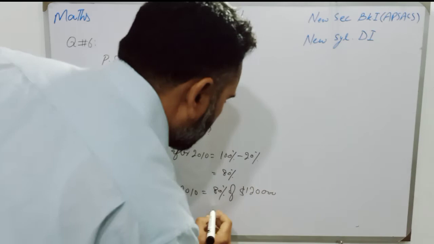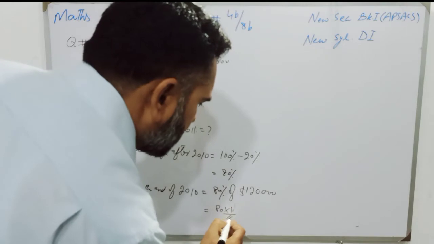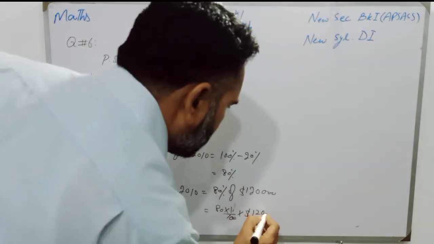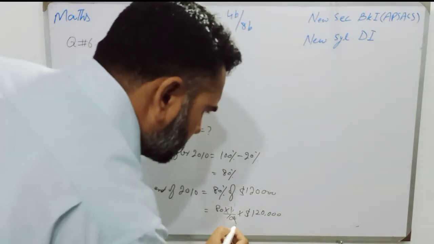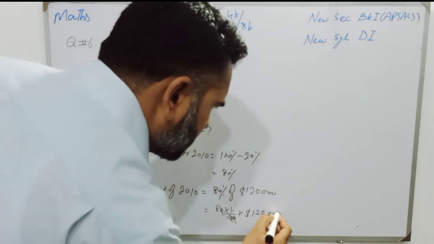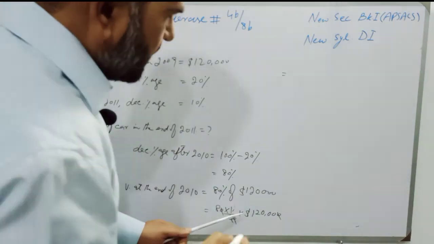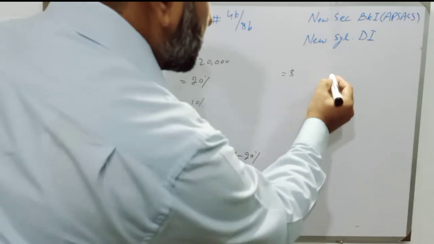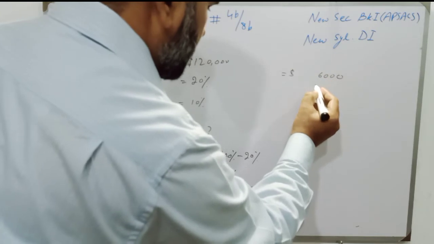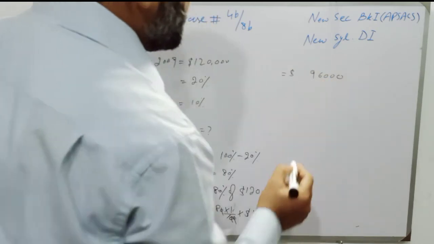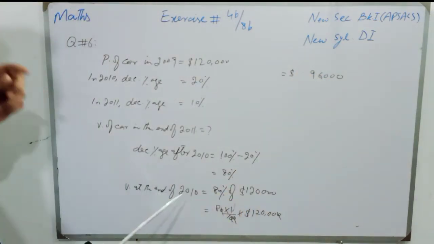So it will be 80 multiplied by 1 over 100 multiplied by $120,000, and this 0 will be cancelled with this 0, and this 0 with this 0, and the value of the car at the end of 2010 will be $96,000. 8 zeros are 0, 8 zeros are 0, 8 twos are 16 and 1 carry, 8 ones are 8 and 1, 9.